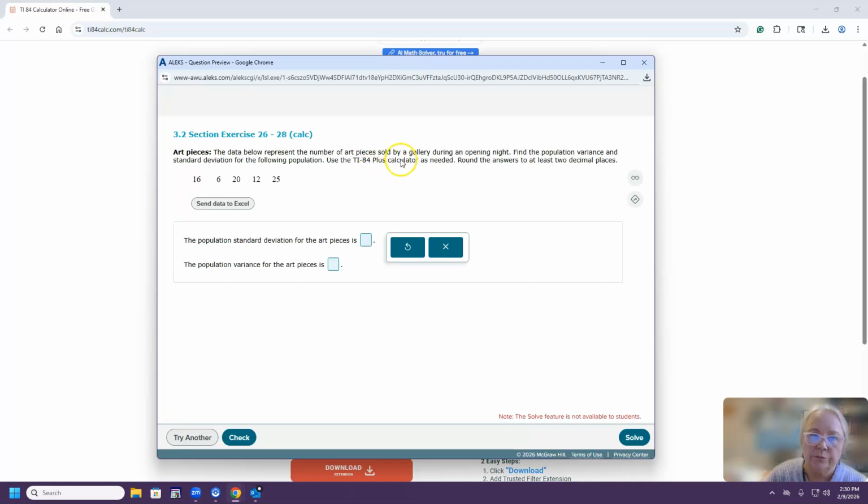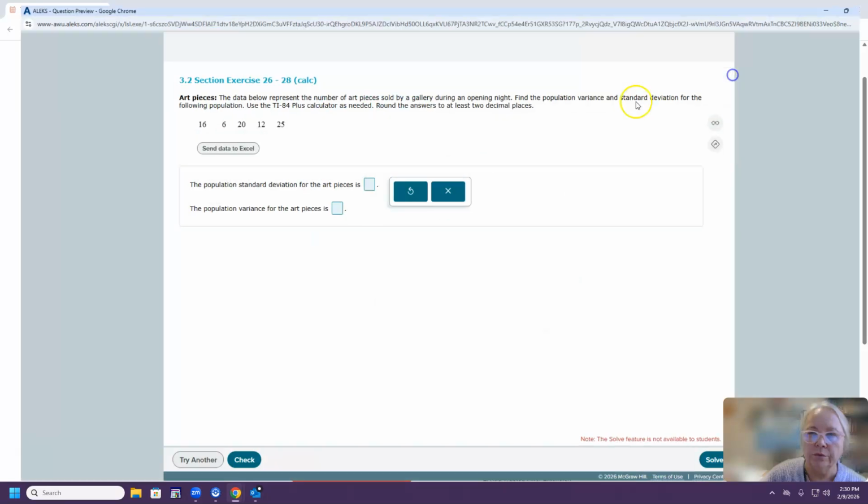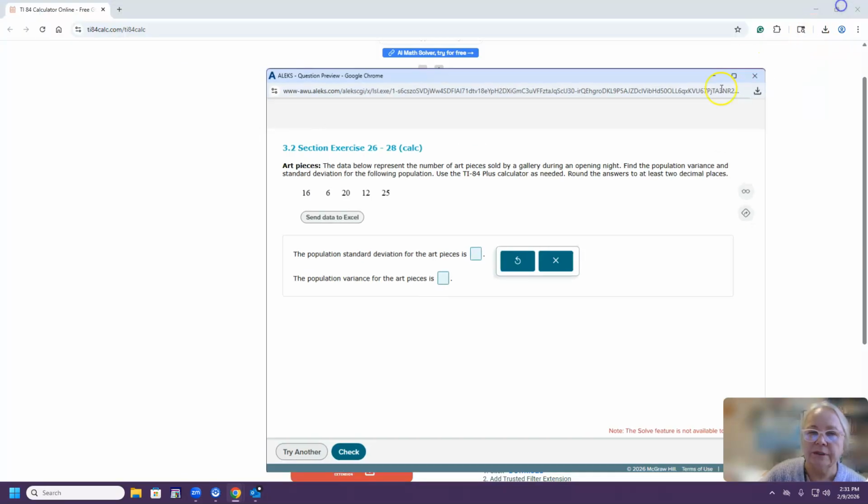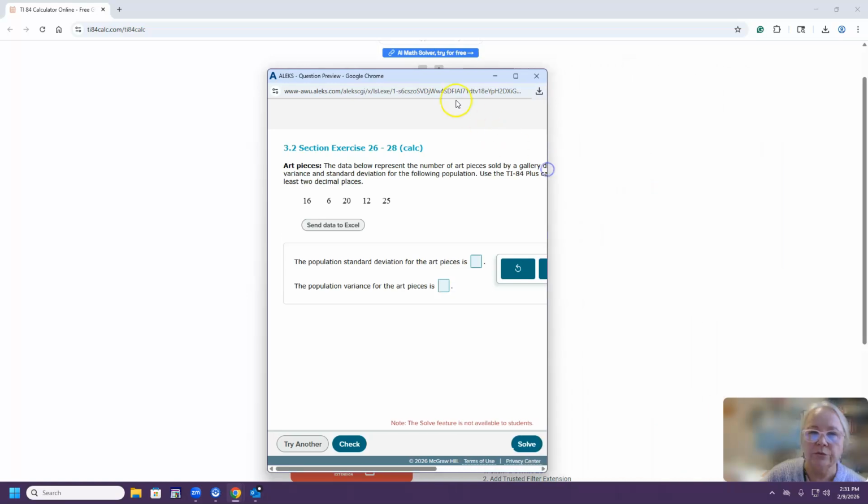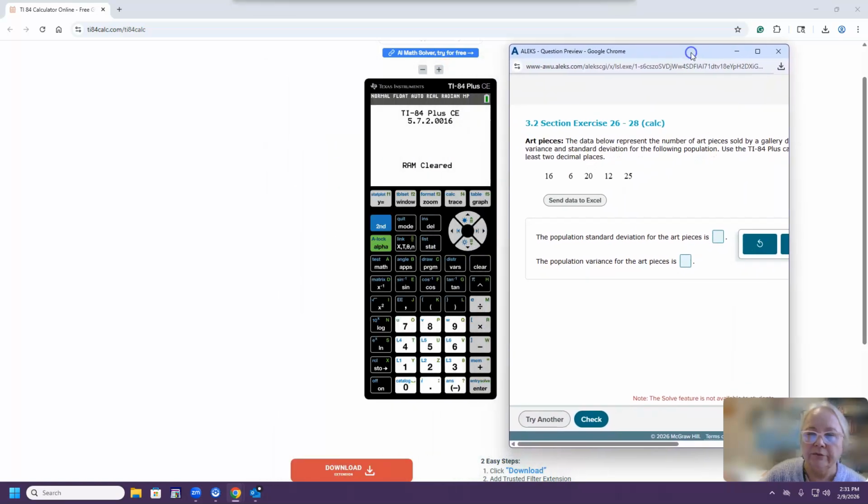Use the TI-84 Plus calculator. First of all, pay attention that this is for the population variance and standard deviation, not for a sample, because two different numbers will be produced on your calculator. So let's enter this data into our TI-84 online. You need to have a handheld for you to use during testing.